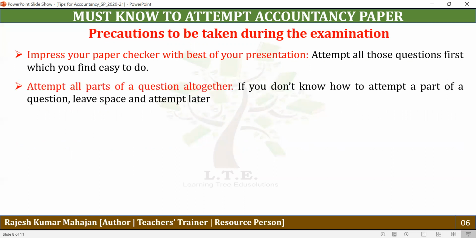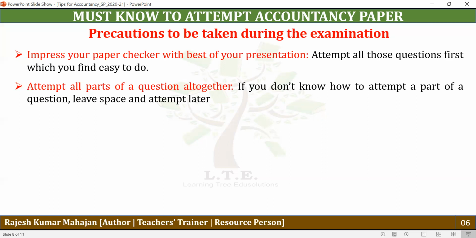regarding the paper presentation. Presentation matters a lot, because the paper checker gets answer sheets from different types of schools, and with each and every sheet, the mindset of the paper checker changes. So now it is your responsibility to get the highest marks. So it's only the presentation. First, the presentation must be neat and clean and beautifully answered. So you just decide which questions you are confident about. Then those questions should be attempted first in the first 2 or 3 sheets.